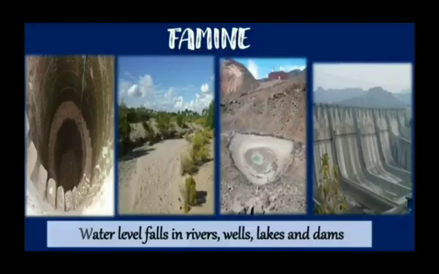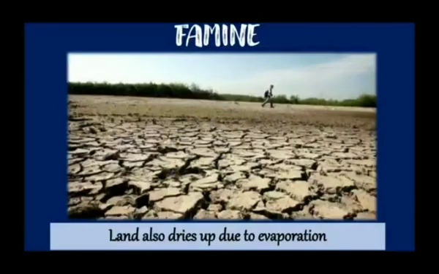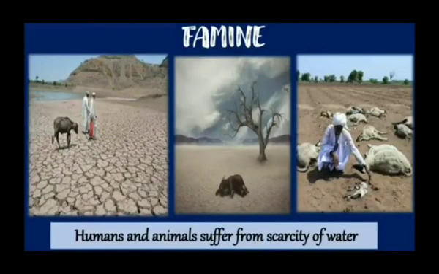Humans and animals suffer from scarcity of water. There is no water for agriculture. This condition is called a famine. A famine is one of the natural disasters. Grain and fodder become scarce during the famine. You may have read about the famine in our state or country or another part of the world. People living there have to face a lot of hardship. Animals and plants in those parts also suffer.